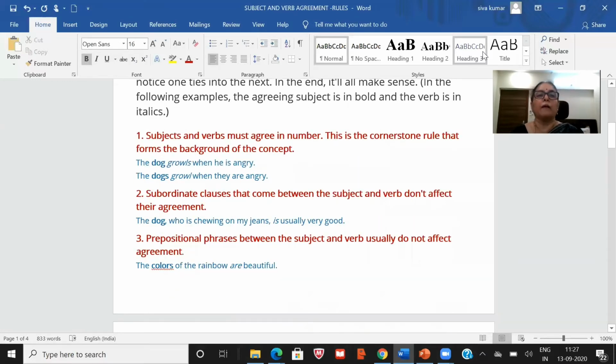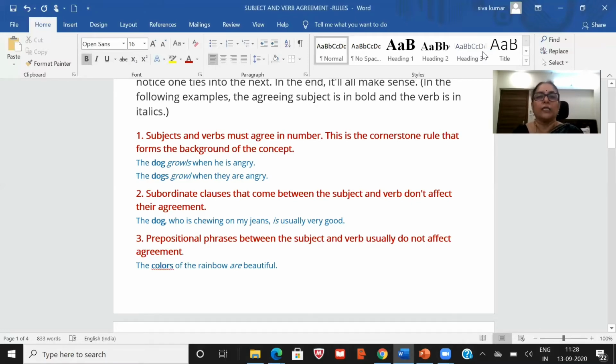The first rule, the subjects and verbs must agree in number. This is the cornerstone rule that forms the background of the concept. The dog growls when he is angry. The dogs growl when they are angry. This is one we have already learned, right? The dog is singular, so growls. Yes, s is added to the verb, which is singular. The dogs, plural, so growl. No s is there. Okay.